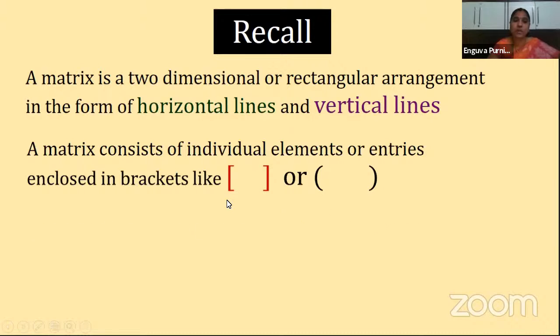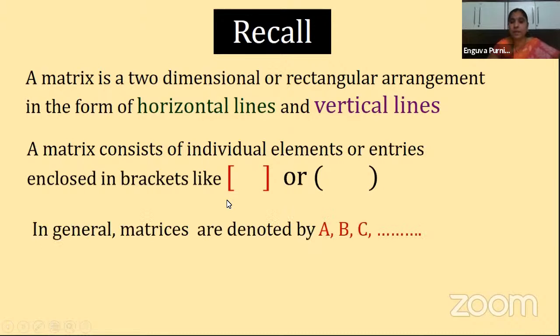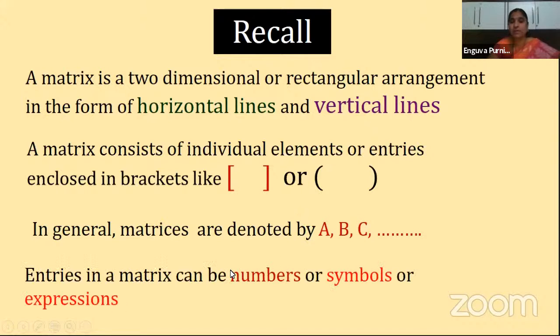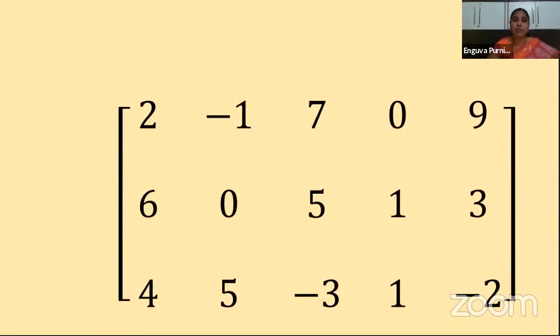Okay, so next one is what? The elements. How can you write the elements in the matrices, and how do they denote? The matrices are named by A, B, C, and so on. So capital letters usually we denote them, and the elements within the matrix are given by numbers, symbols and expressions. Means anything we can have in the matrix as an element. Clear? So there is no restriction or condition that this cannot be there as an element. So we can have anything as an element in the matrix. Clear? So now what else we have seen?